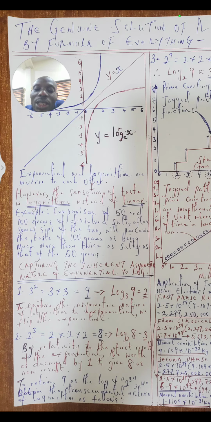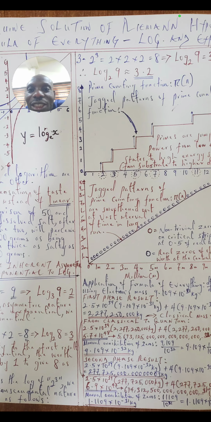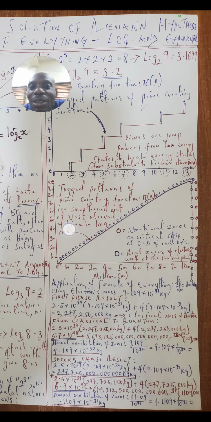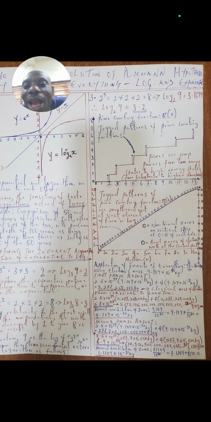But how can we do it such that we retain the result of 9 for that flipped version of the exponential? The way we can do that is to actually maintain that with the logarithm. So if we have 2 raised to power 3, 2 times 2 times 2 will give us 8. Now when we are writing the logarithm form, it will now be log 9 base 2 equal to 3.1699.